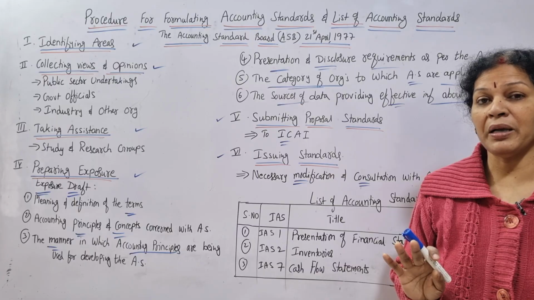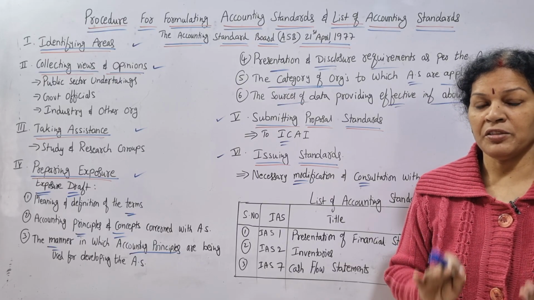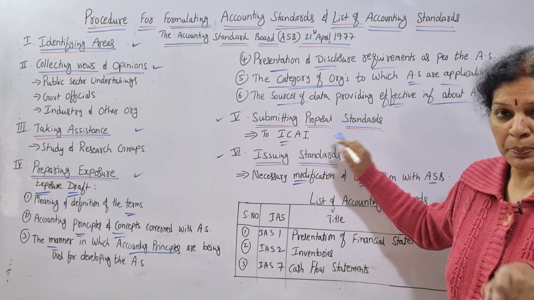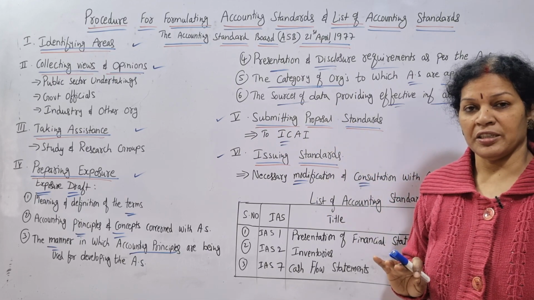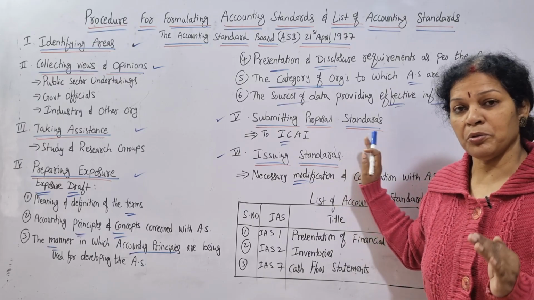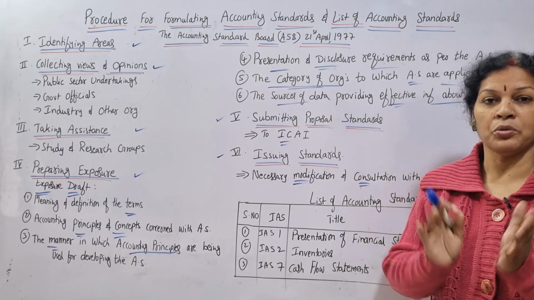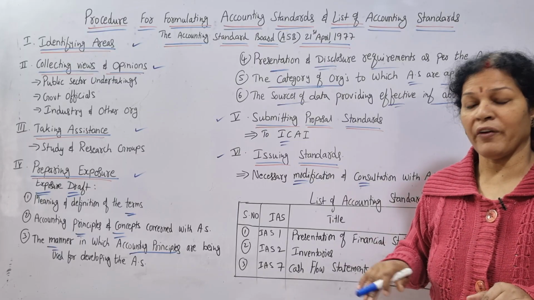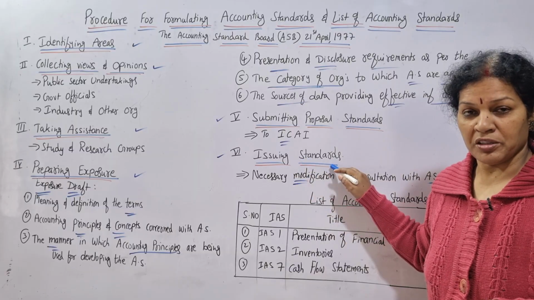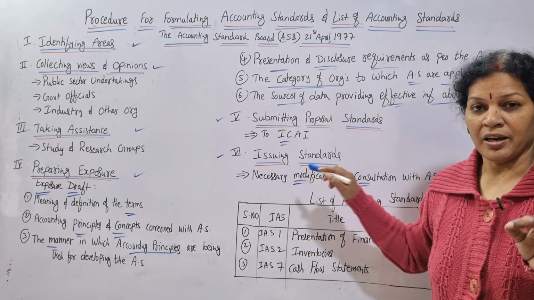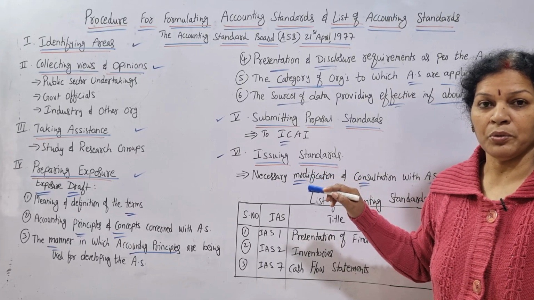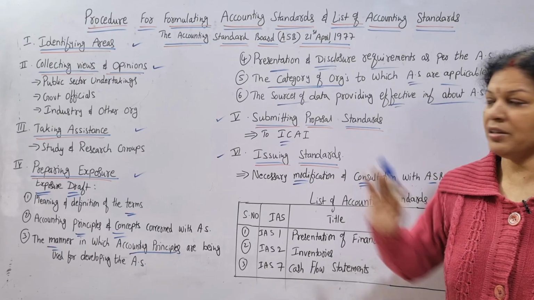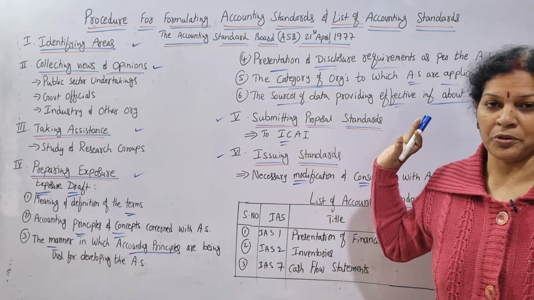This draft is prepared by ASB. Once they prepare this draft, the 5th step is submitting this proposal to the ICAI. What does ICAI do at this stage? They just go through it and get an understanding. Then, before issuing the standards, they discuss, and if any alterations are required, they make them with the help of the ASB, and then they release the accounting standards. 6 steps. Clear? Very important topic.